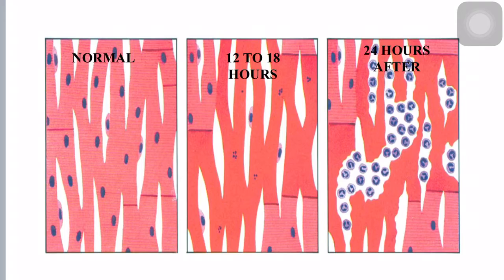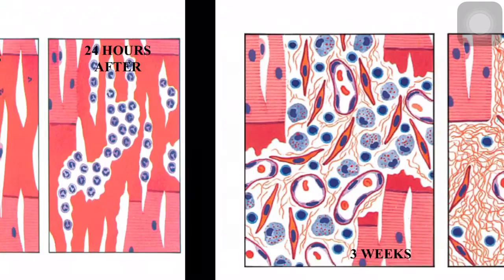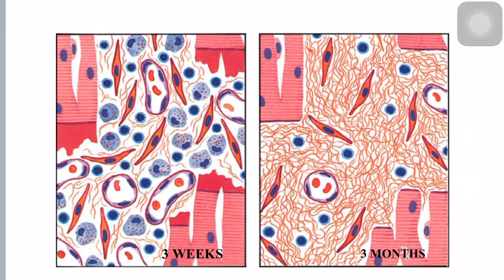So there is normal, and at 12 to 18 hours changes where there is patchy infiltration of neutrophils, and after 24 hours you can see dense inflammatory infiltrate, primarily neutrophils, and after 3 weeks you can see granulation tissue formation. So what is this granulation tissue? How does it appear? Grossly when you see granulation tissue, it will be soft and pink, whereas under microscopy, granulation tissue is composed of a mixture of inflammatory cells, proliferating fibroblasts and blood vessels.